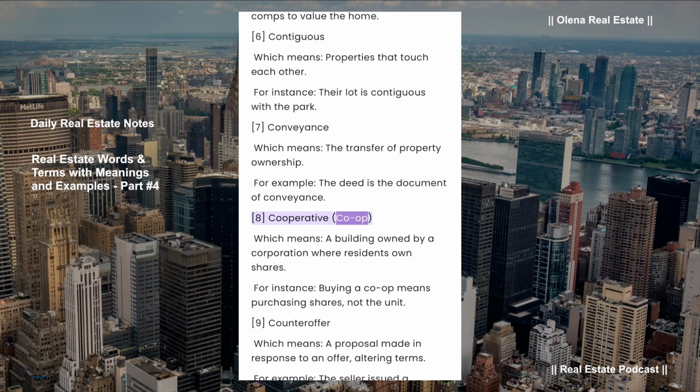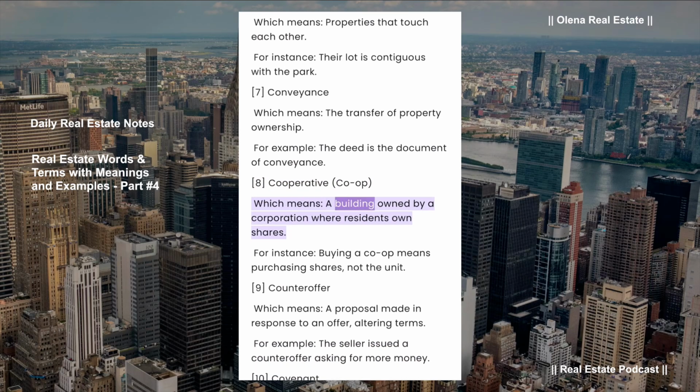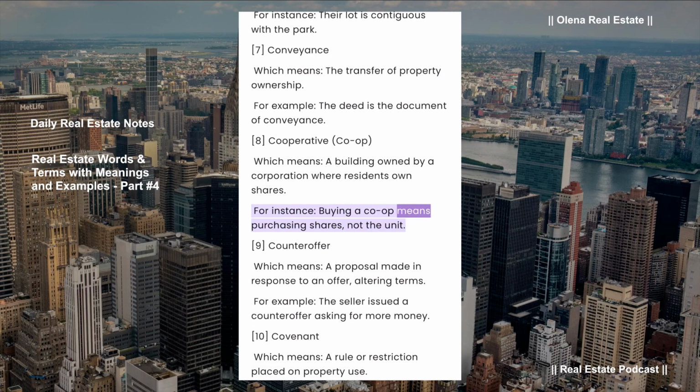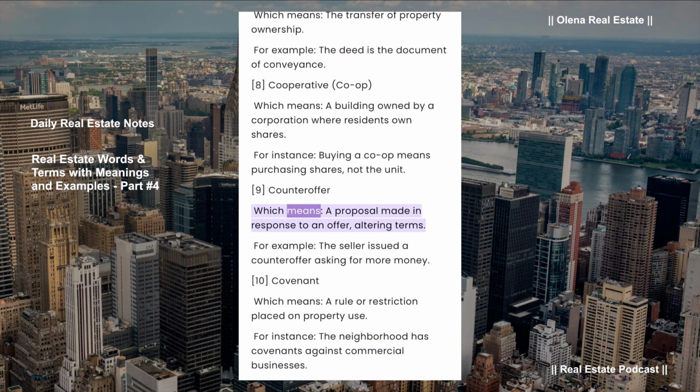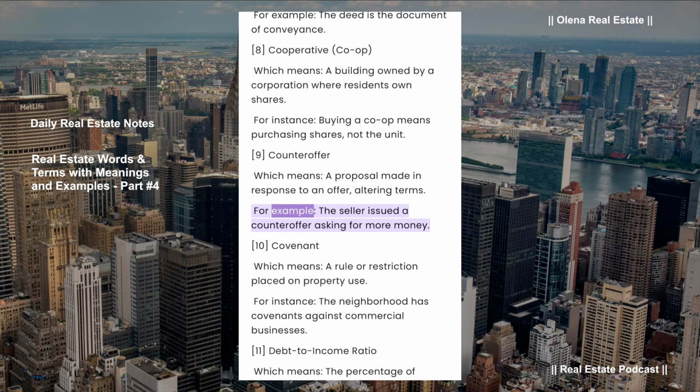Cooperative, co-op, which means a building owned by a corporation where residents own shares. For instance, buying a co-op means purchasing shares, not the unit. Counteroffer, which means a proposal made in response to an offer, altering terms. For example, the seller issued a counteroffer asking for more money.